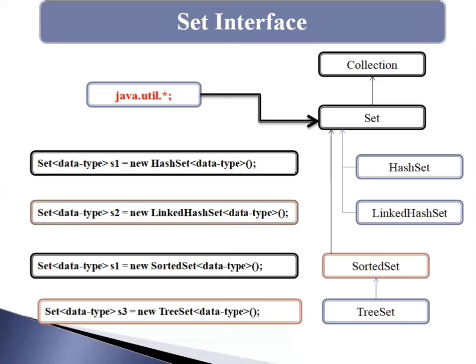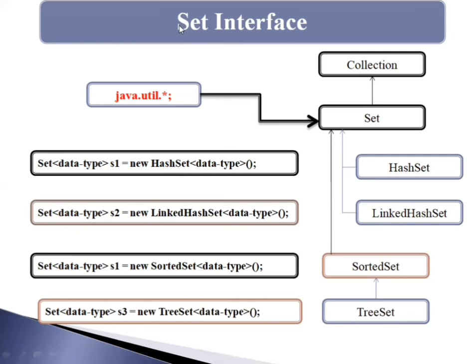As I have written the syntax: Set, data type, then name of the object, and then new HashSet and data type, then a semicolon. So it is the basic syntax for creating the HashSet type of elements. Next I am going to explain the LinkedHashSet.